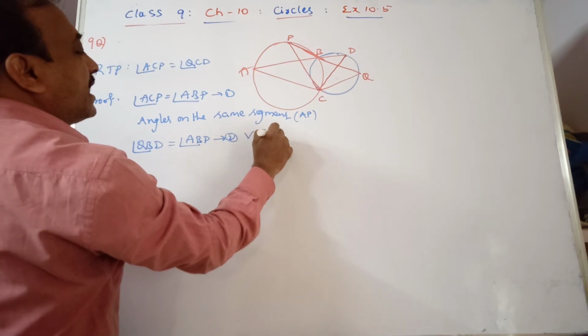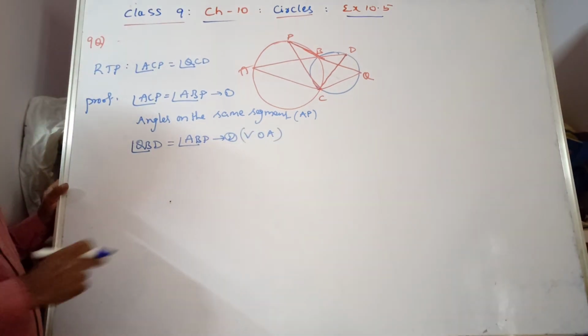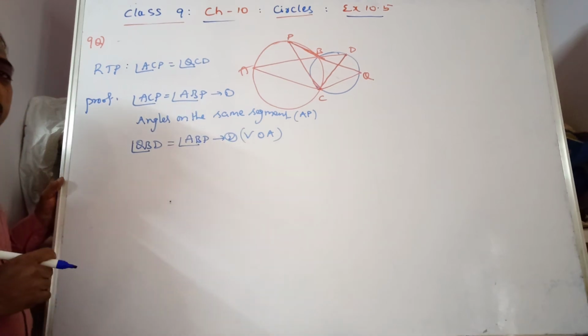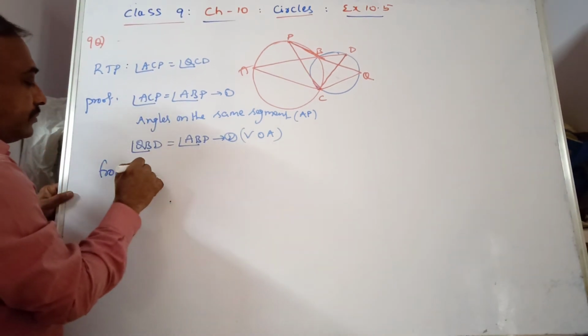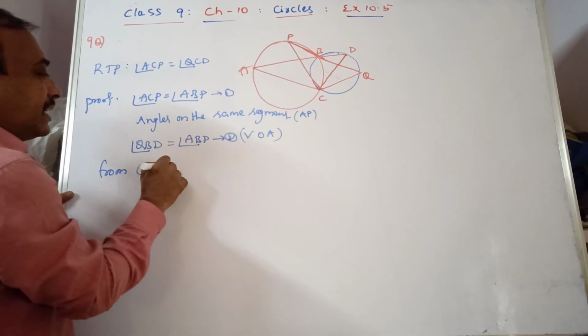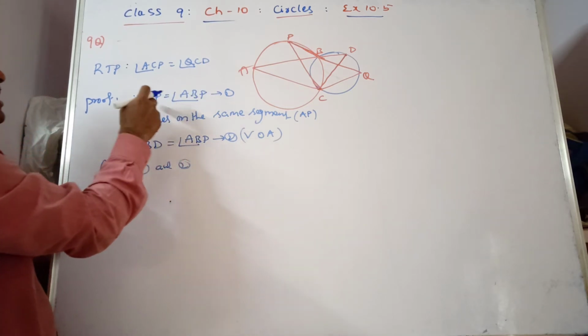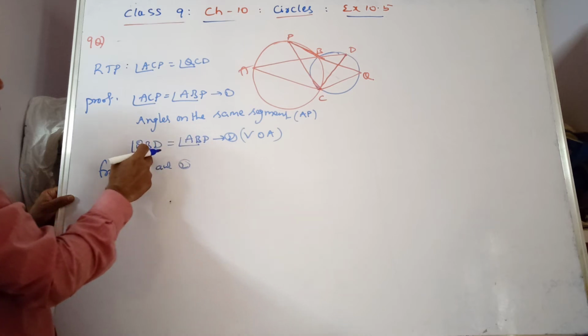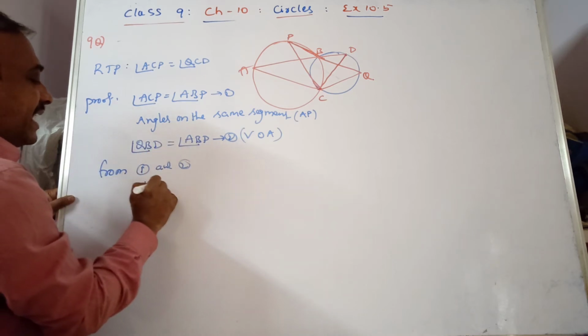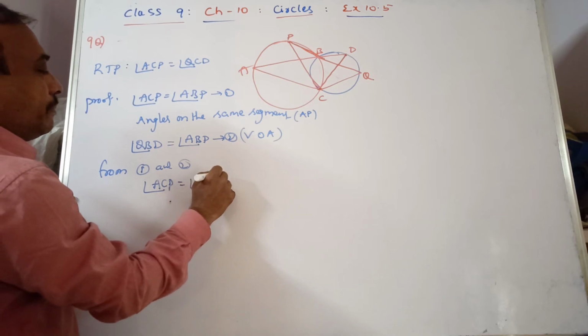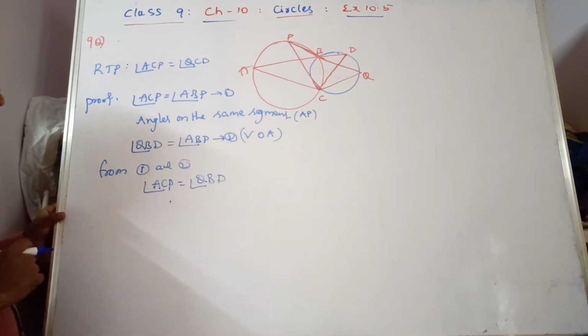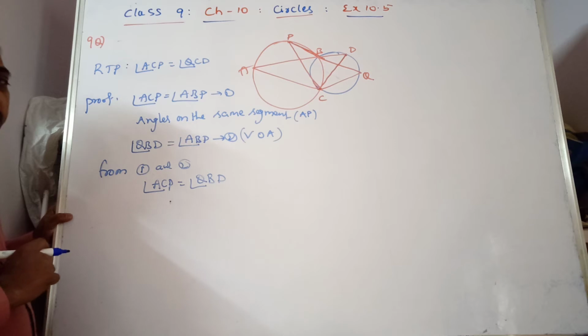Reason: vertically opposite angles. VOA means vertically opposite angles. From 1 and 2, what can you say? ABP is equal to QBD. So from 1 and 2, you can say angle ACP is equal to angle QBD.